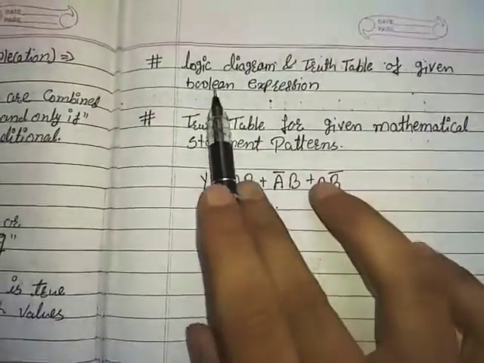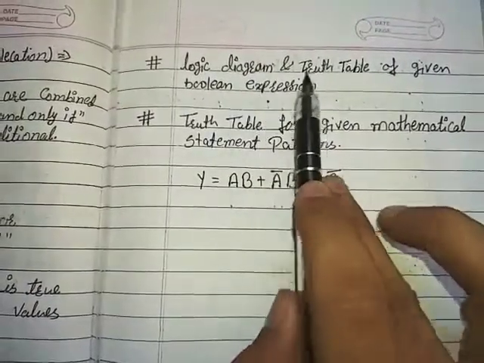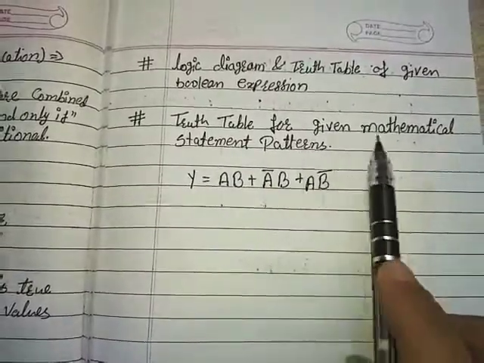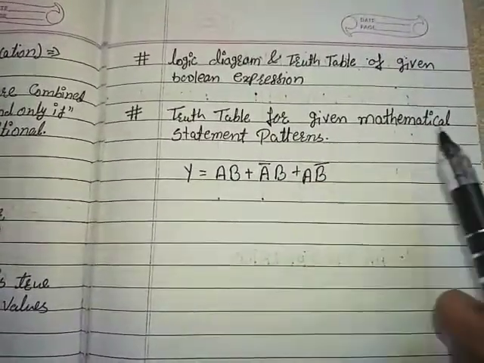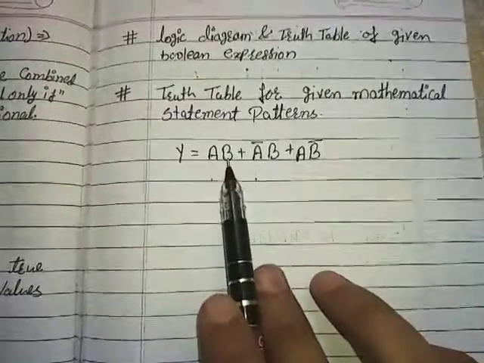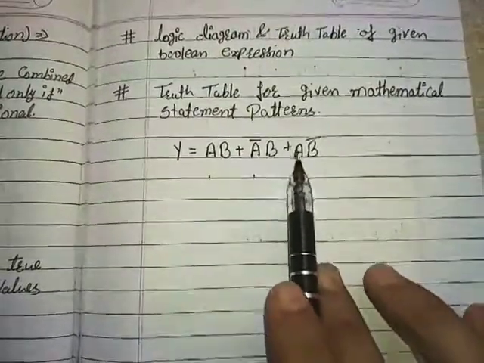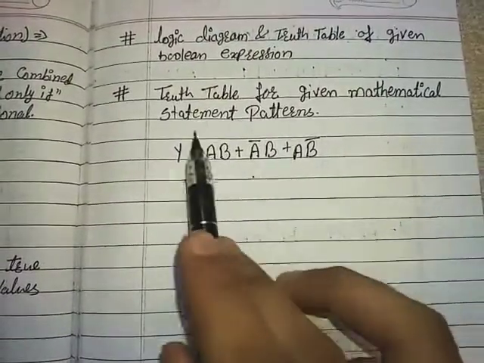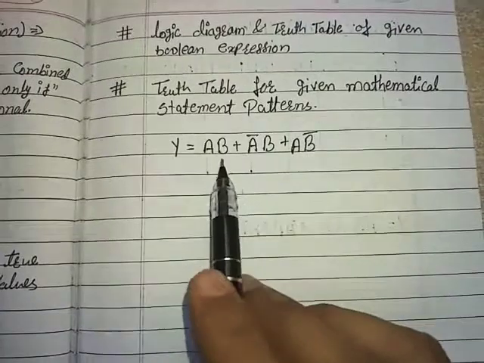Now, let's move to the new topic, logic diagram and truth table of a given boolean expression and truth table for a given mathematical statement pattern. Suppose the given equation is y equals a dot b plus a bar dot b plus a dot b bar. First we have to draw a logic diagram. First we have to identify the gates.